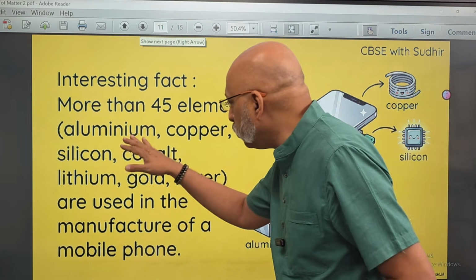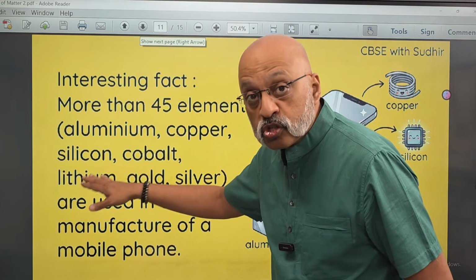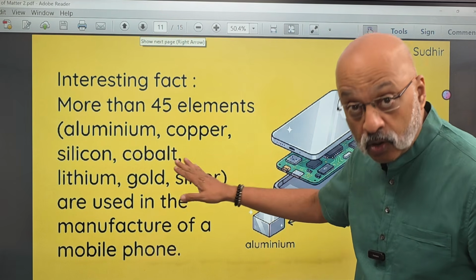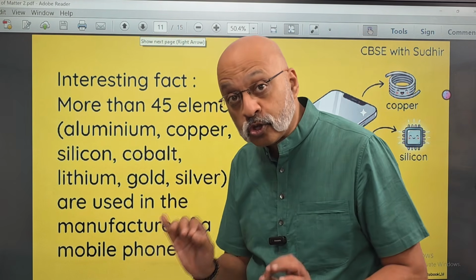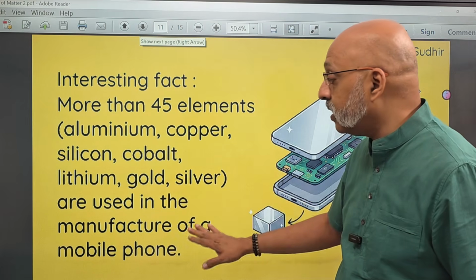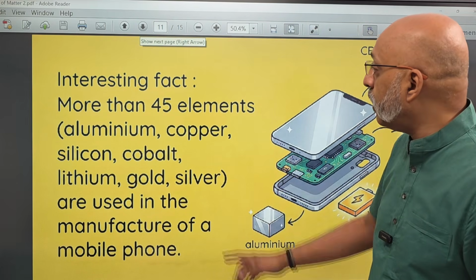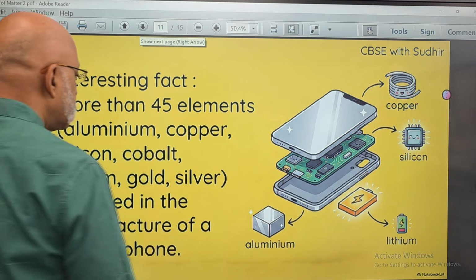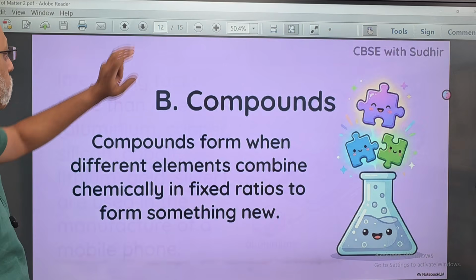So you use aluminium, copper, silicon, cobalt, lithium in the battery, gold, silver. In fact, mobile phones use a little bit of gold and silver in their manufacture. As many as 45 elements, which I thought is an interesting kind of information.